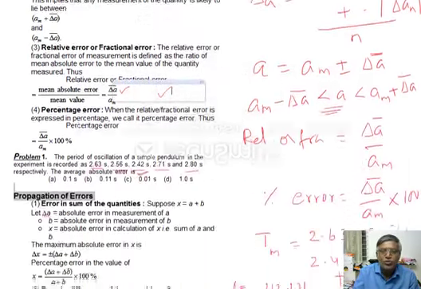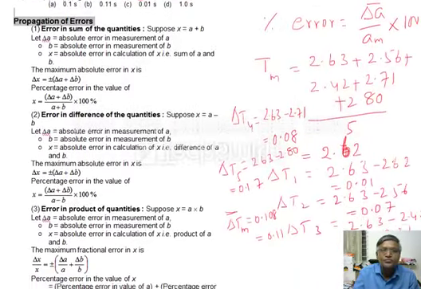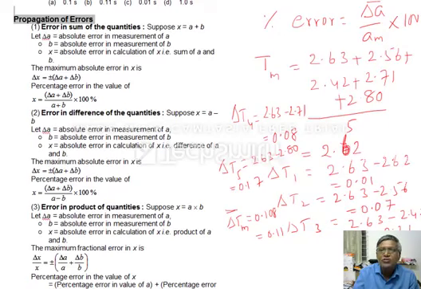ठीक है. Most important in this chapter is propagation of errors. कॉम्बिनेशन ऑफ एरर्स भी बोलते हैं इसको, propagation of errors बोलते हैं. ठीक है, ये देख लो. So errors in sum of the quantities. Suppose X is equal to A plus B. ए में एरर डेल्टा ए है, delta B is error in B, delta X is the absolute error in calculation of X, that is the sum of A and B.